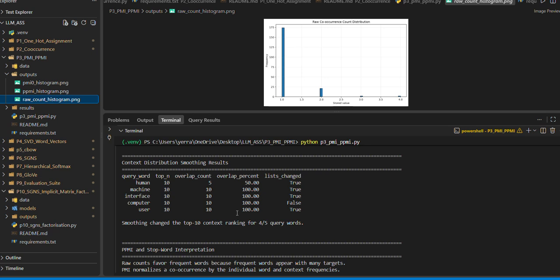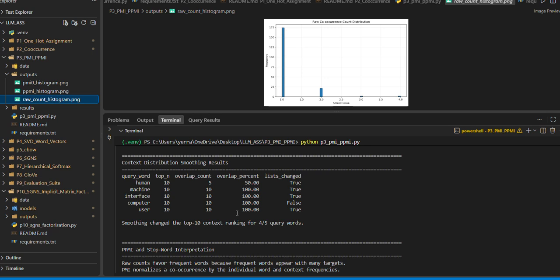Raw frequency tends to favor very common words, especially stop words. PPMI reduces this effect by considering how frequently a word-context pair occurs relative to their overall frequencies. As a result, PPMI can identify more meaningful contexts instead of simply selecting the most frequent words. Stop words such as common grammatical words can occur with many different words. Because of their high frequency, they can dominate the raw co-occurrence rankings. PPMI generally downweights these common contexts and promotes more informative words.